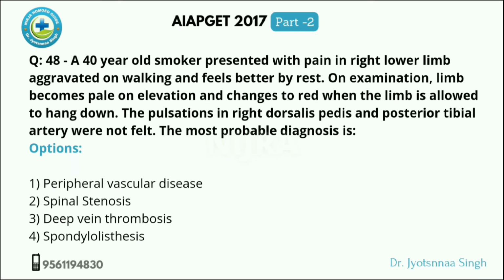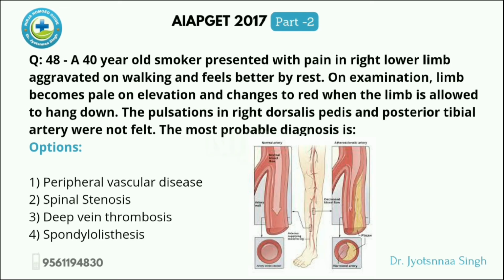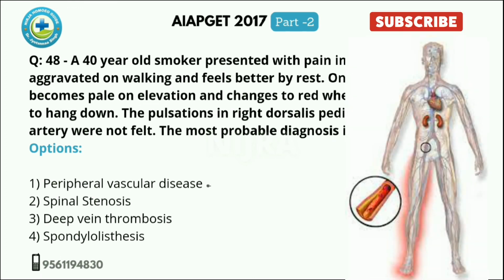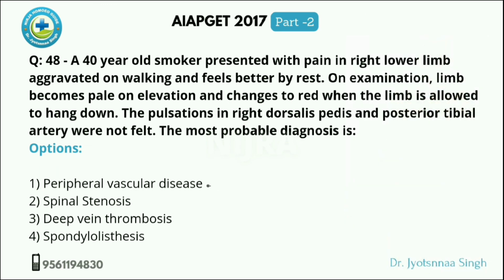The symptoms: pain in right lower limb which is aggravated by walking and better by rest. Next symptom is the limbs become pale on elevation and change to red. There is also poor pulsation felt in the right dorsalis pedis and posterior tibial artery. All these symptoms match the disease peripheral vascular disease. So the answer will be peripheral vascular disease.